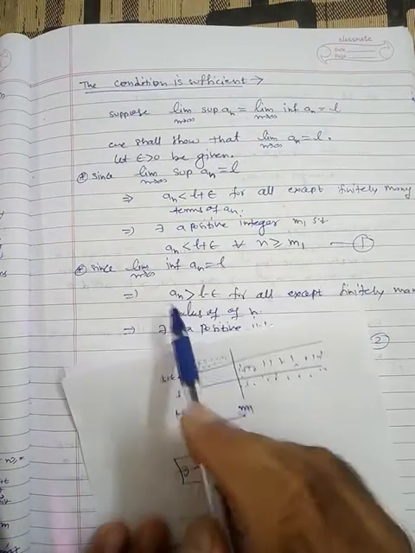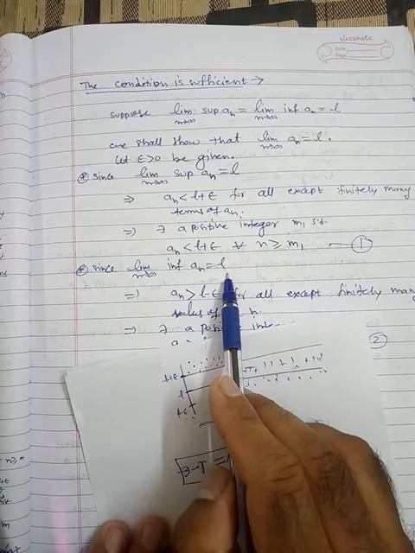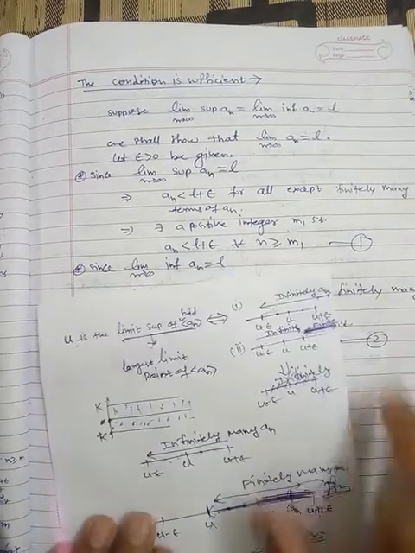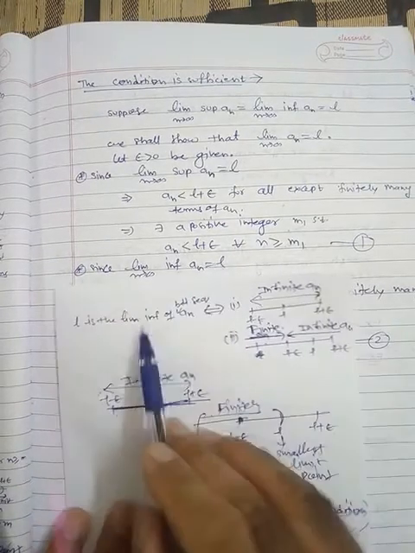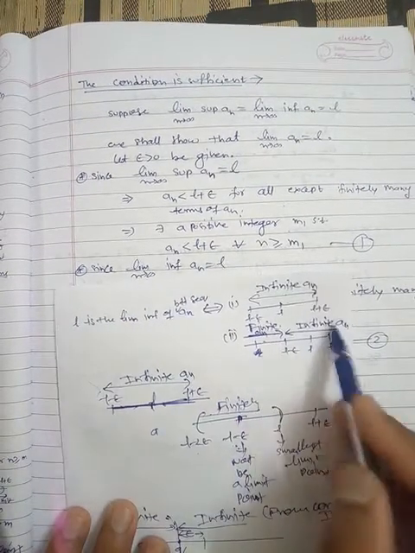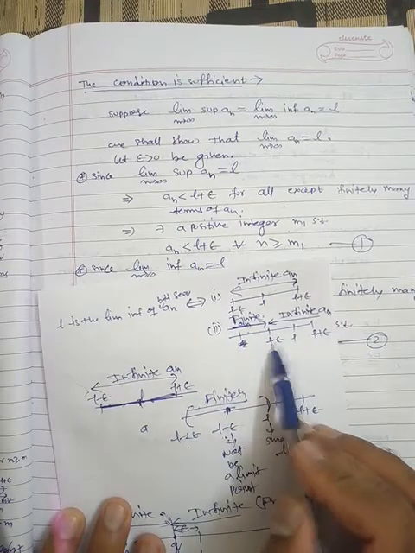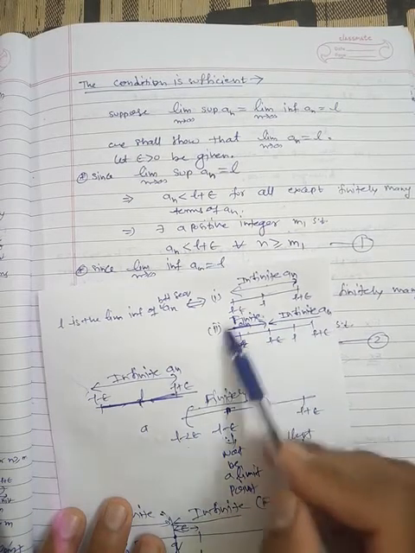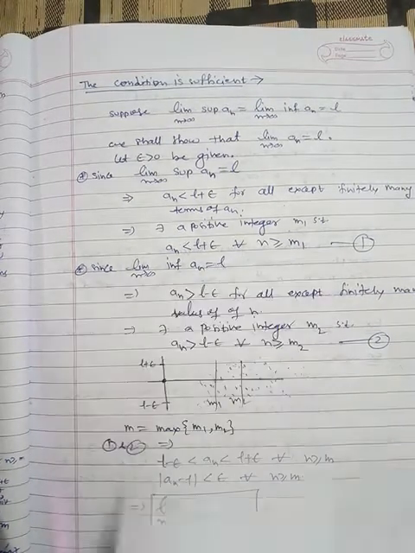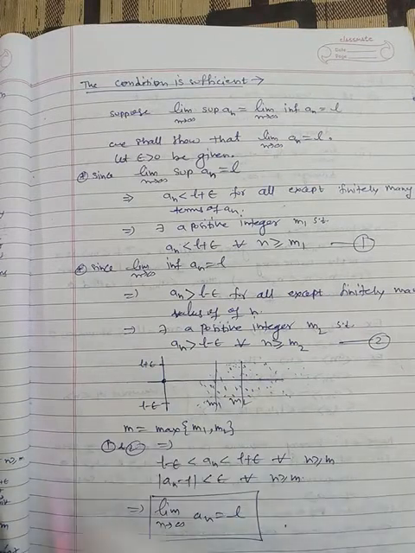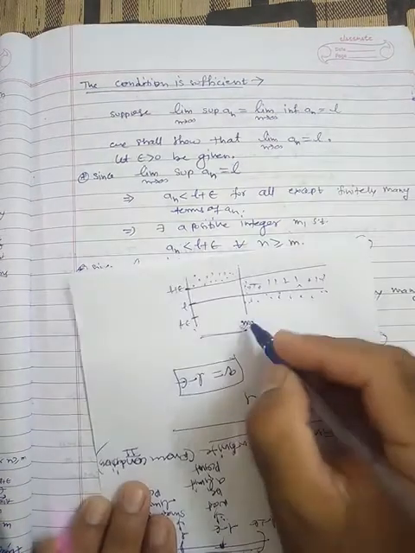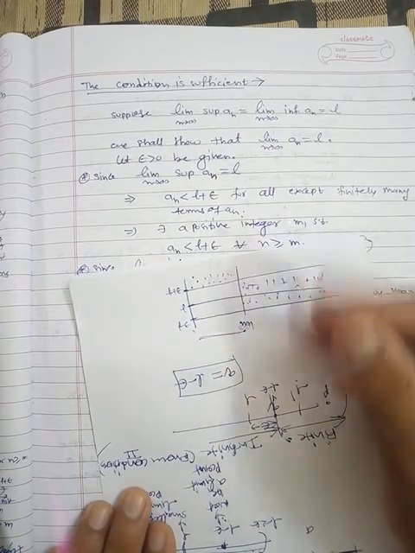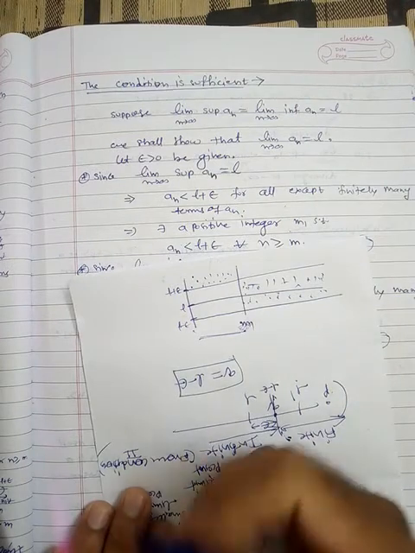Fine. Now the limit inferior is also L, and according to the theorem regarding the limit inferior, these two conditions are satisfied. According to condition number 2, there are infinitely many terms which are greater than L minus epsilon, but only finitely many terms which are less than L minus epsilon. So draw this here: this is L minus epsilon, and only finitely many terms are outside this.